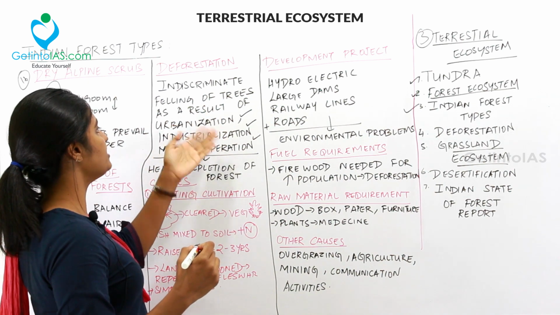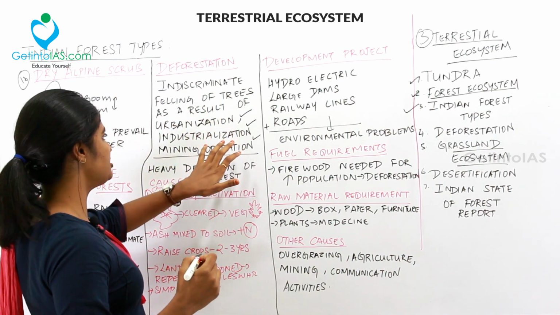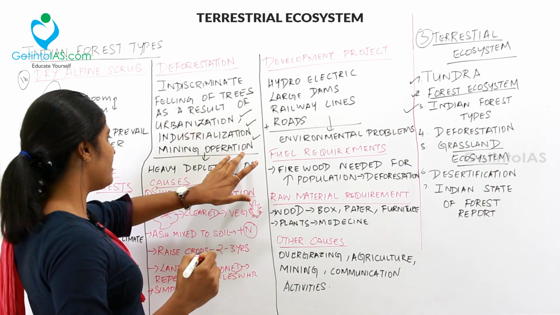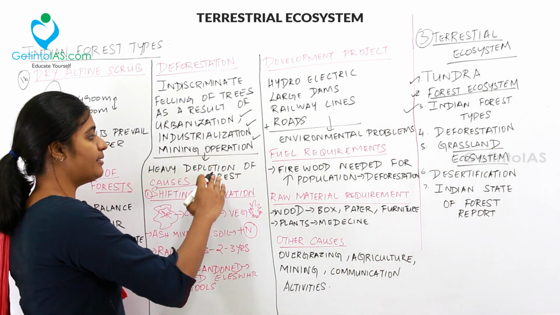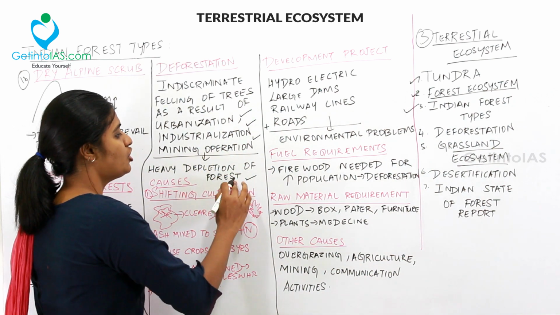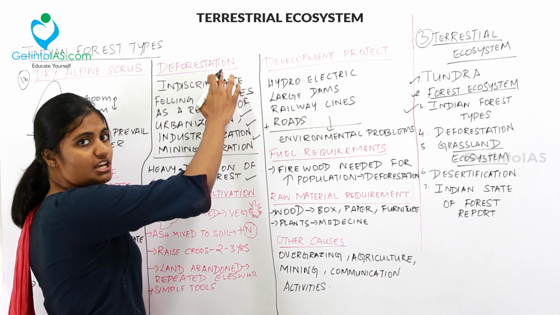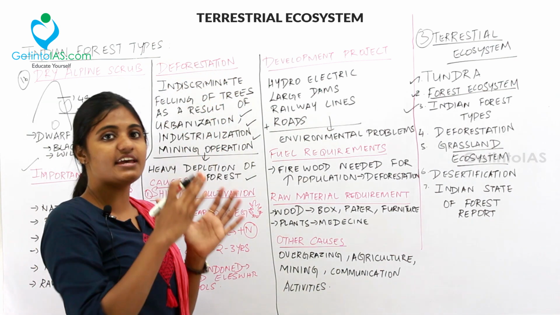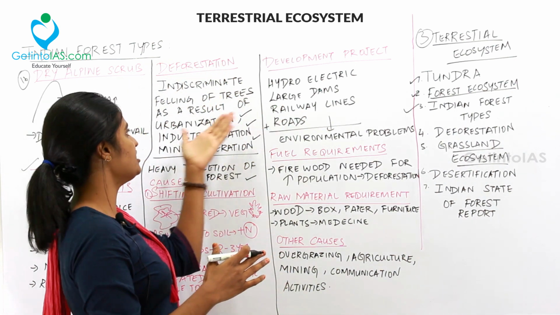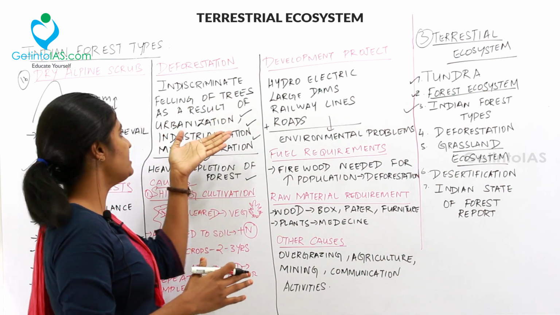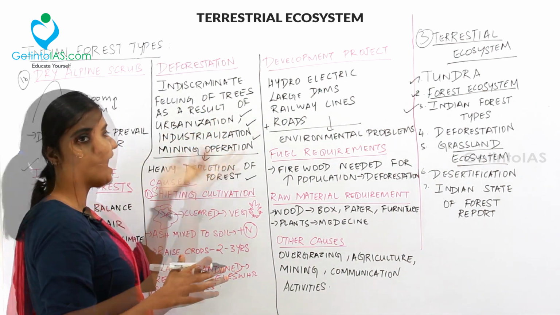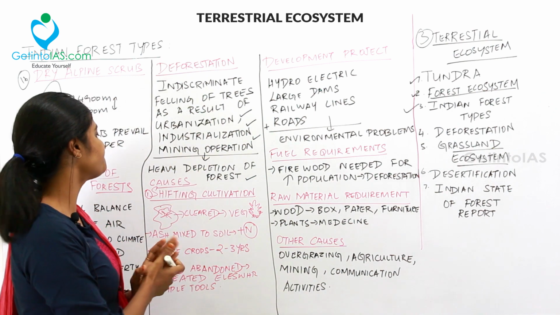According to these aspects, that is urbanization, industrialization and mining operation, heavy depletion of forest is found. So that is called deforestation.